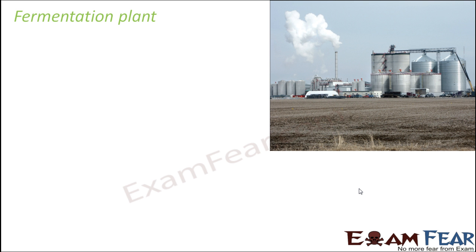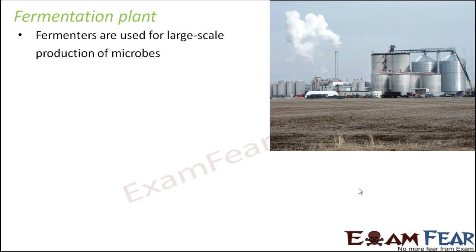Since we are talking about industrial production of alcohol, it is on a larger scale, so fermentation plants are established. You can see in this picture how a fermentation plant looks. There are huge tanks used for these reactions to take place. They do not happen on a smaller scale, but on a very large scale. Fermenters are used for large scale production of microbes.